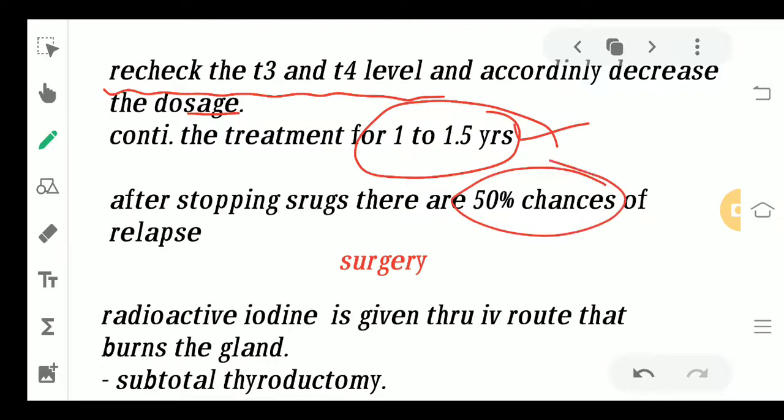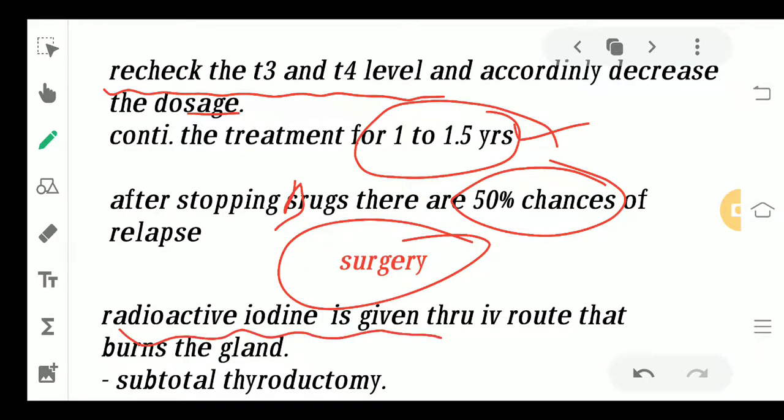Now there is a 50% chance that when the patient stops the drugs, recurrence can be seen. Coming to the surgical treatment, we can give radioactive iodine, and this is going to burn the entire gland. Radioactive iodine can be given directly, and it will completely burn the whole gland. Another thing that can be done is the subtotal thyroidectomy. So this is another surgical method that can be taken into practice.